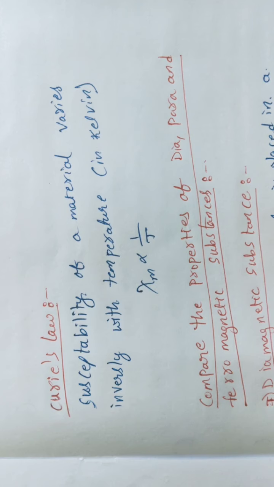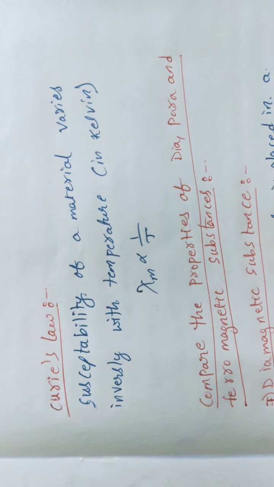After getting an idea about Curie's law, later we will discuss the different properties of given materials. In magnetism we have mainly three types of materials: one is diamagnetic substance, another is paramagnetic substance, and one more is ferromagnetic substance.